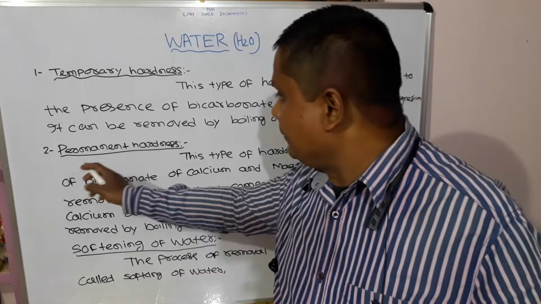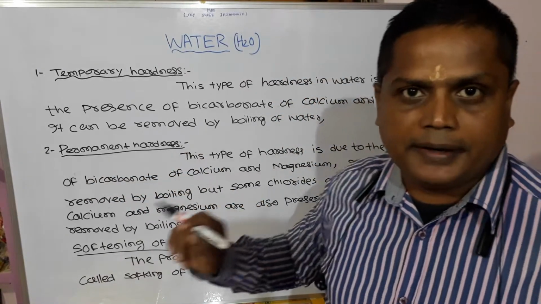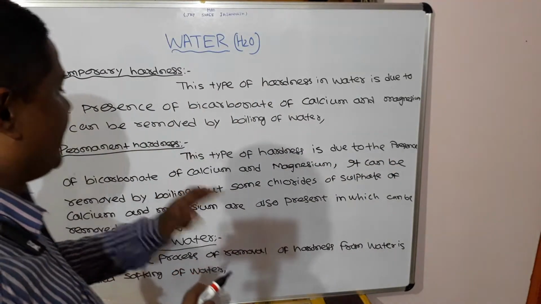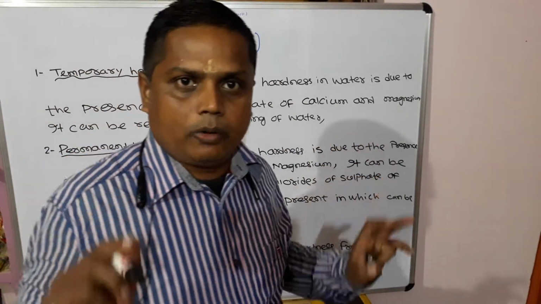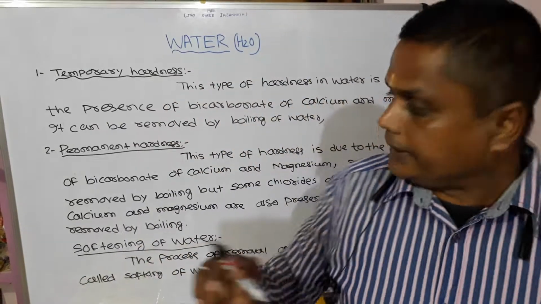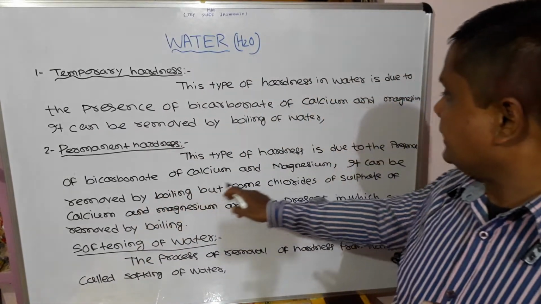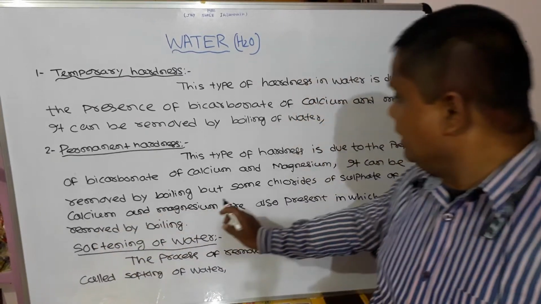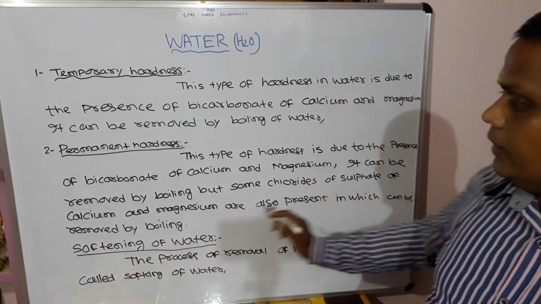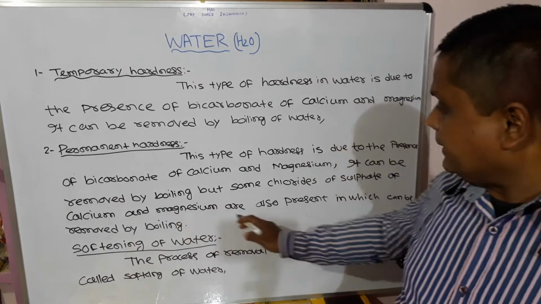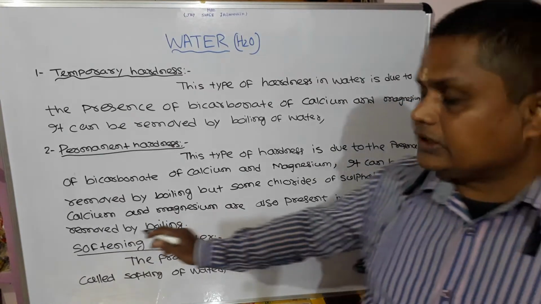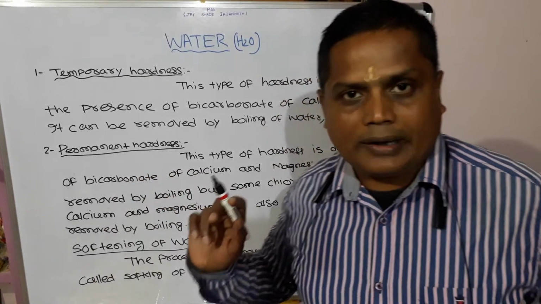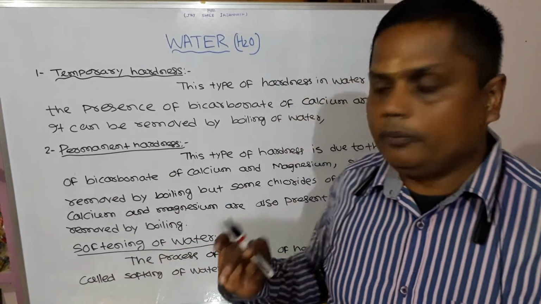Next, permanent hardness. What is permanent hardness? This type of hardness is due to the presence of the chlorides and sulfates of calcium and magnesium. It cannot be removed by boiling, but some bicarbonates of calcium and magnesium are also present, which are removed by boiling.